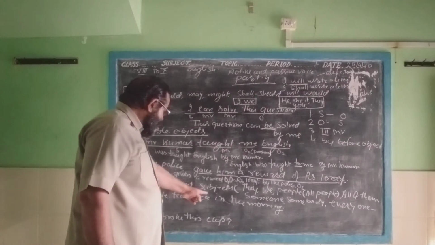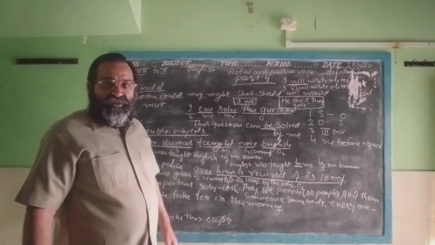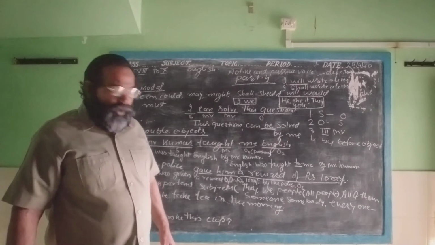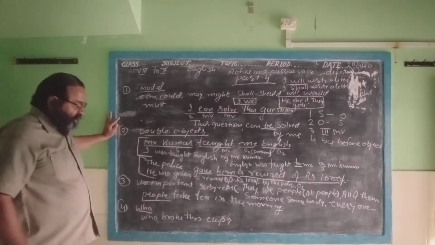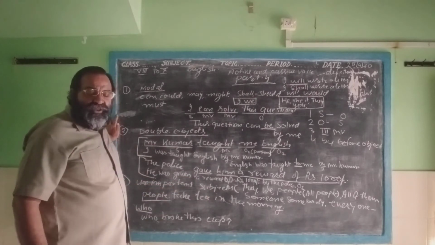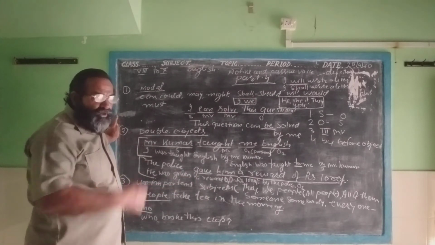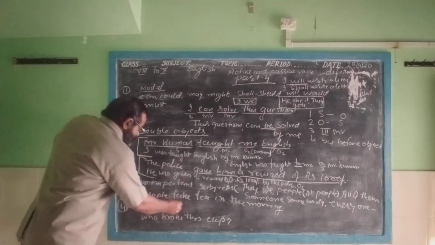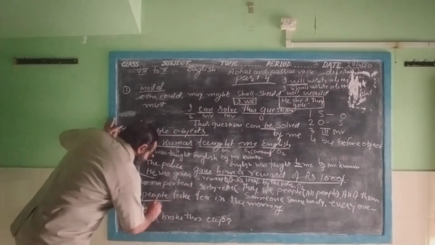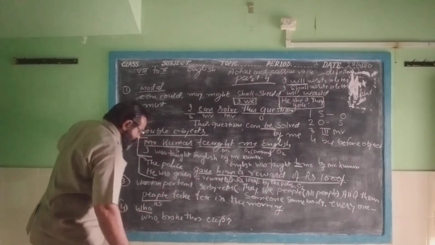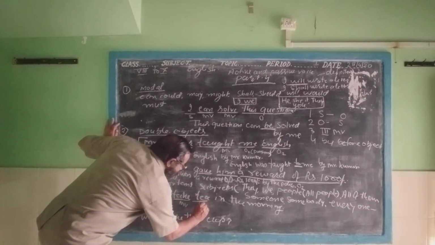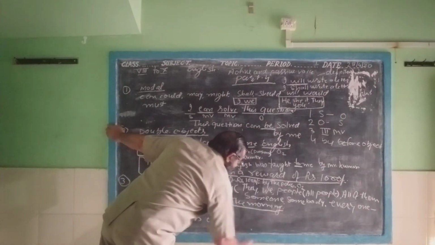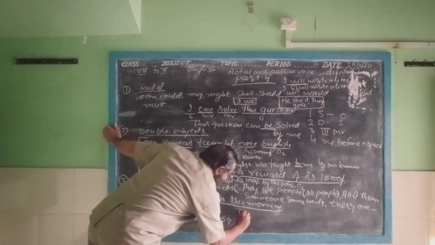Likewise, people take tea in the morning. Here people is the unimportant subject. Now you don't write people, don't make it the object, and don't write by. You write the object and the main verb. In the morning, it is the time. It is time and you can say it is the adverb.